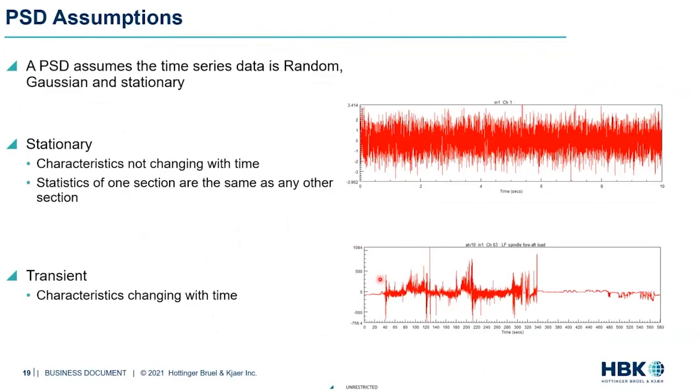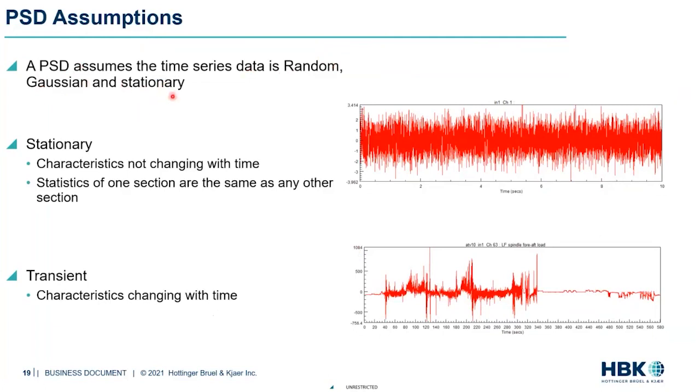When we say a time series signal is converted to a PSD, there is an underlying assumption that we make. When a PSD is constructed, we assume that the original time series signal was random, it was Gaussian in nature, and it was stationary.